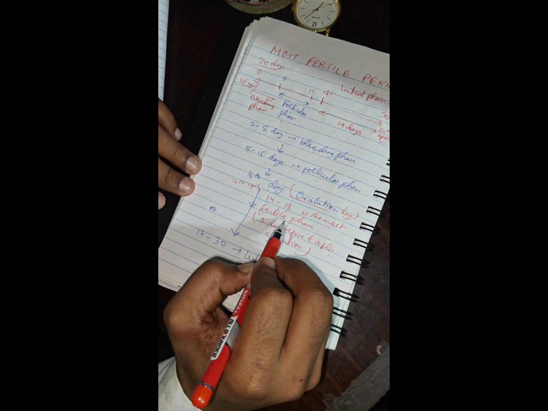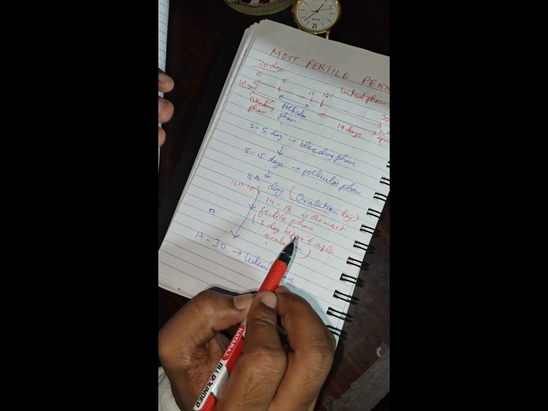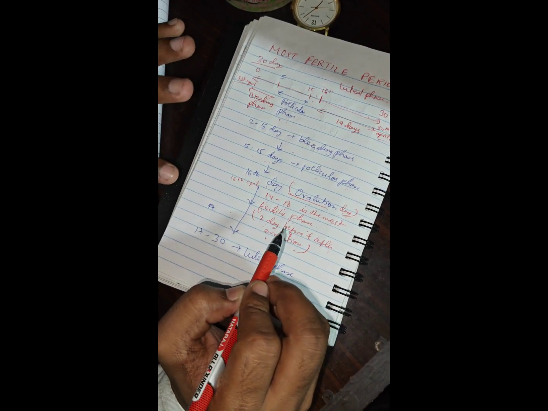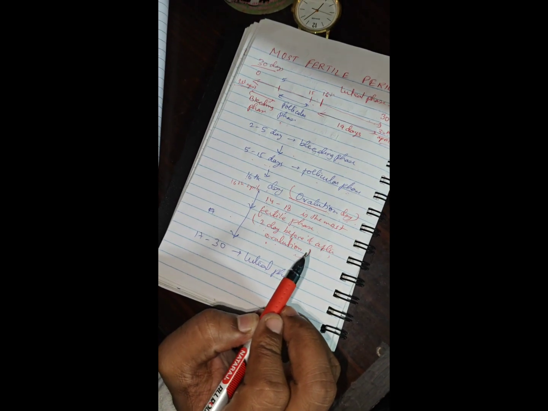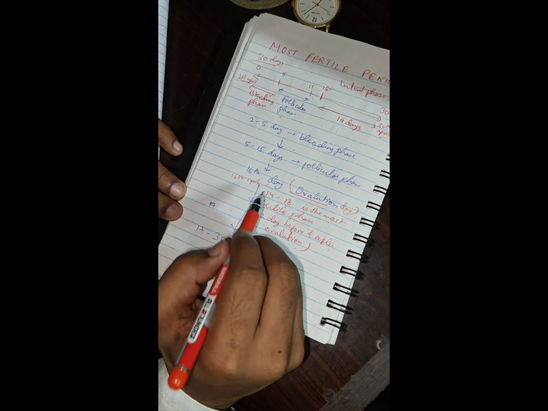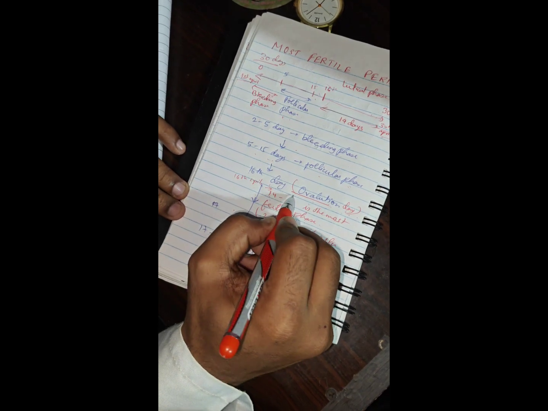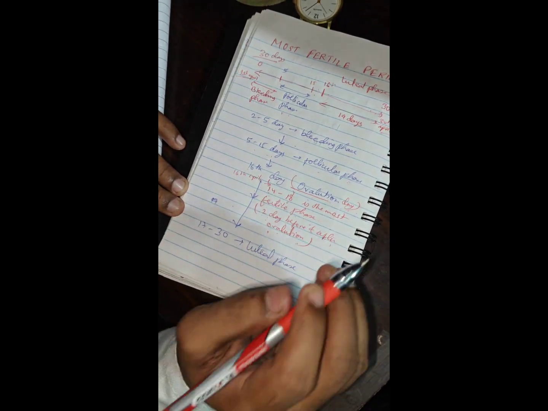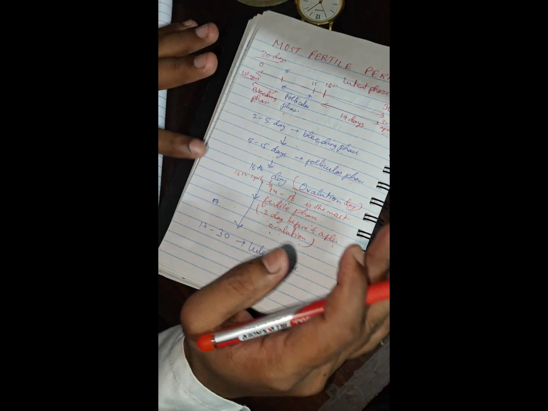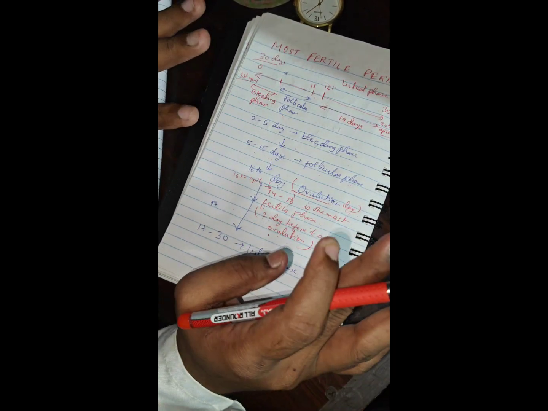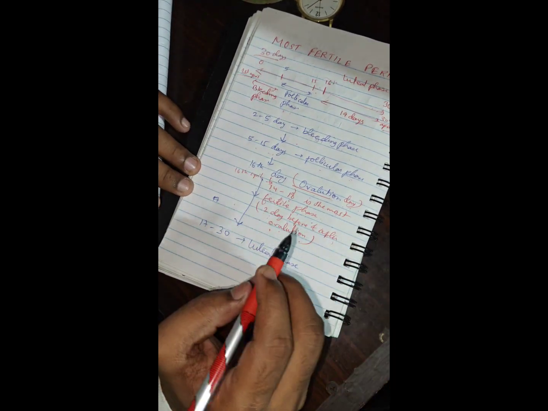around 24 to 48 hours and sperm lives around 48 to 72 hours. So if a sperm enters on day 14, it can survive up to day 15 or 16, that is 72 hours from the entry into the vaginal tract or the cervix.